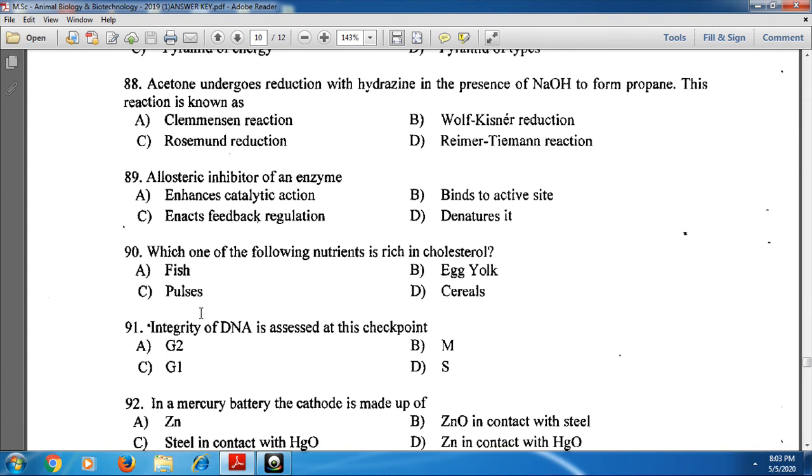Next, 90th one. Which one of the following nutrients is rich in cholesterol? Cholesterol is mainly rich in egg yolk. It is mainly present in egg yolk. And option B is the correct one.